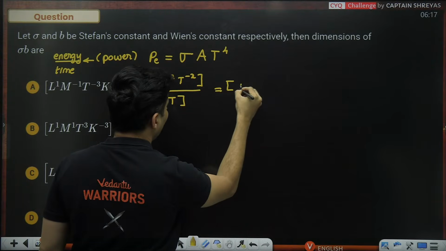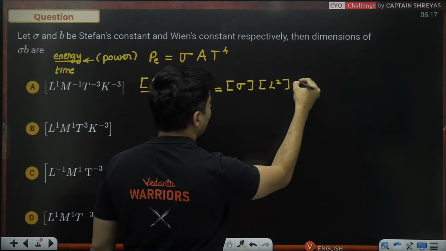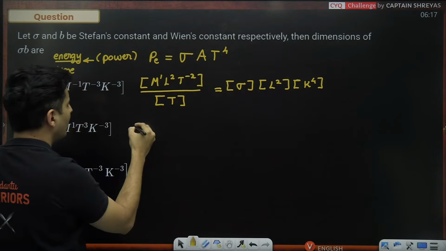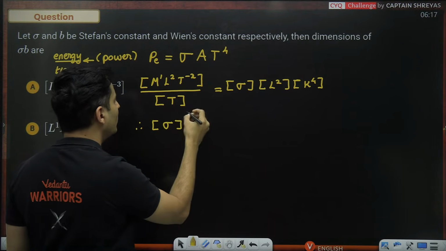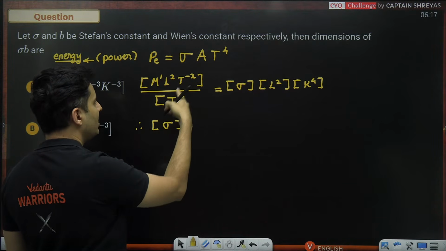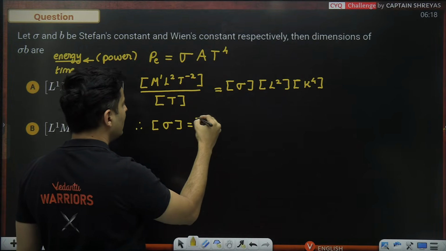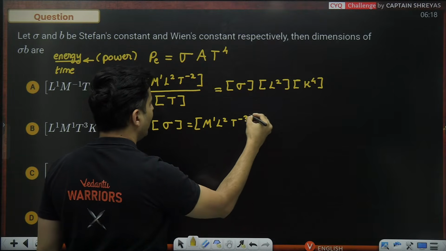Sigma dimensions, I do not know. That's what I need to figure out. A is area, so L raised to 2, and temperature is basically Kelvin, so Kelvin raised to 4. So from this I am getting sigma is equal to, this time will go on the bottom, it will become minus 3. So M raised to 1, L raised to 2, T raised to minus 3.